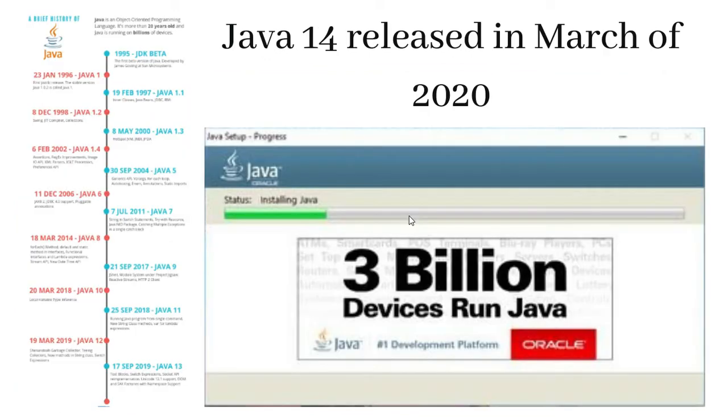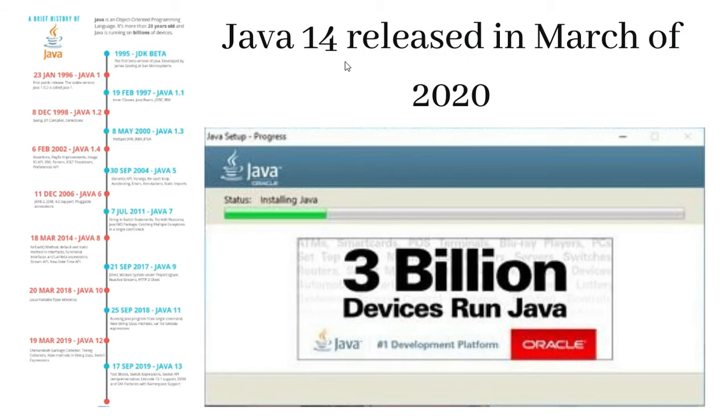Now let's talk about all of the versions of Java released in the market. As I have already told you, they released their first beta version in the year 1995, and later on they released Java 1 in 1996, and then Java 1.1 in February 1997. Then they released 1.2 in 1998, and so on. And for now, if you check, you will find that Java 14 is the latest release, released in March 2020.